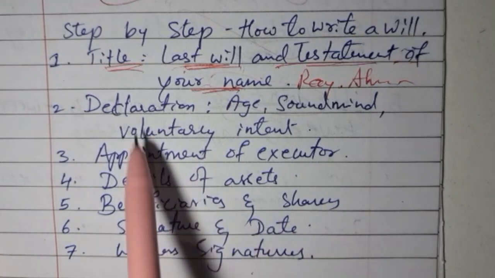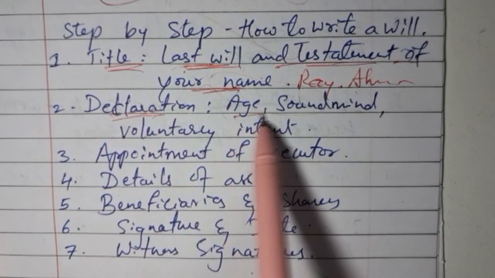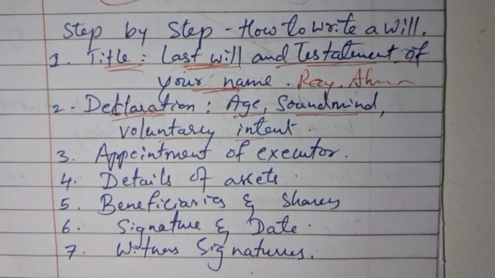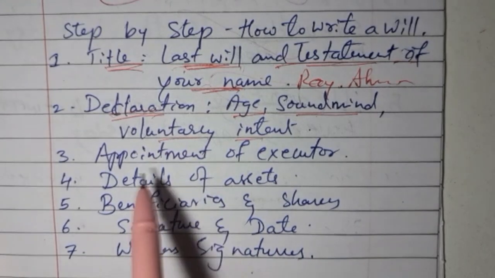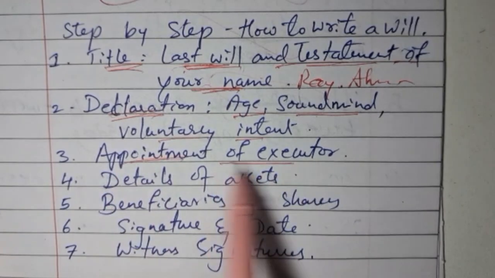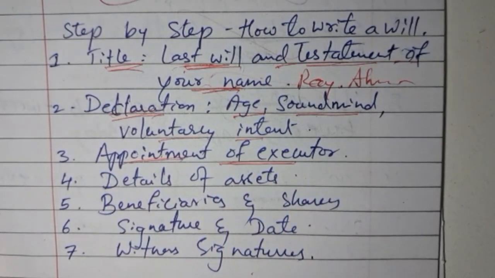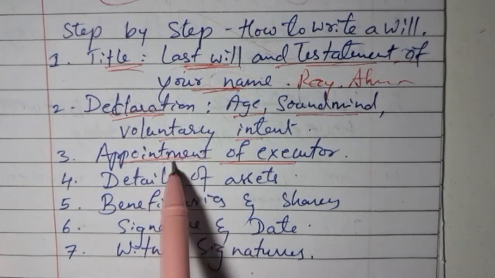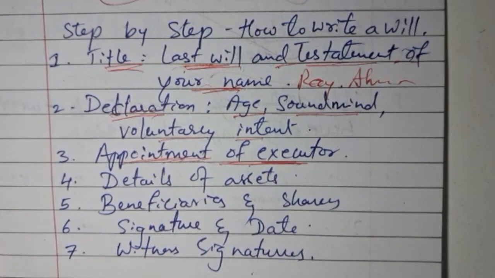The second aspect under the will is that you need to declare your age, sound mind, and your voluntary intention to write the will. The third one is that you are going to appoint an executor. This is very important. It might be your brother, your lawyer, or your neighbor, anyone. Make sure to appoint an executor who is going to produce this will after your death.